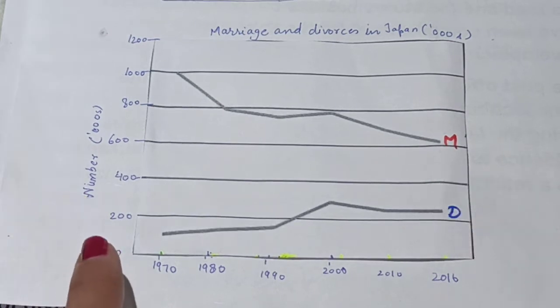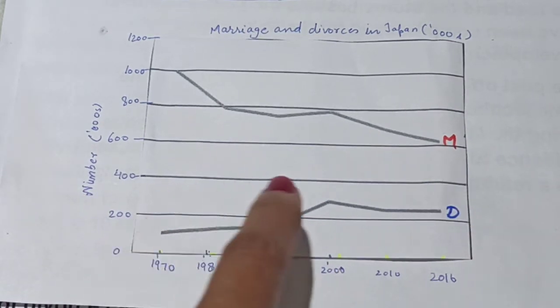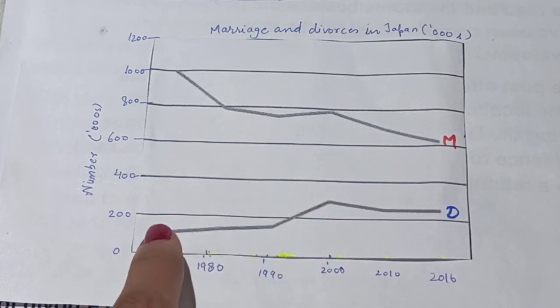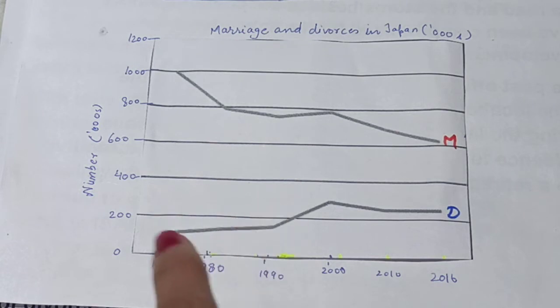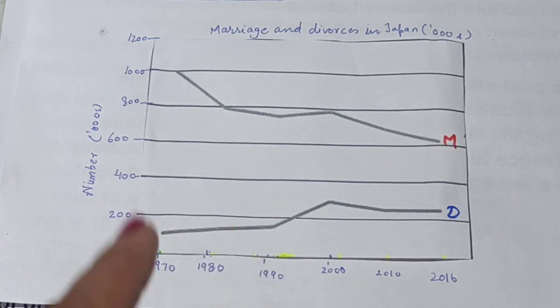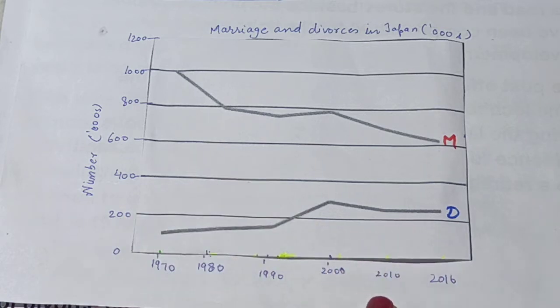Similarly, for the divorce rate, we can see it increased exorbitantly from 150 to approximately 300. So in this passage of time, it also doubled. It doubled the ratio of the divorces, and then we can see a decrease and a stagnation, a consistency, like in 2010 and 2016 the ratio was similar.